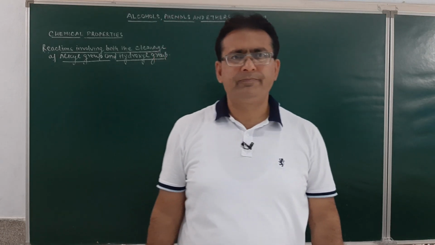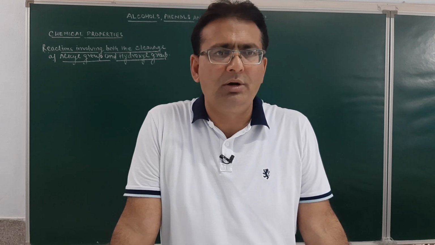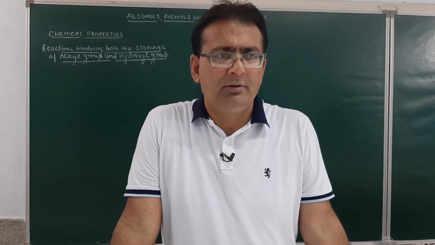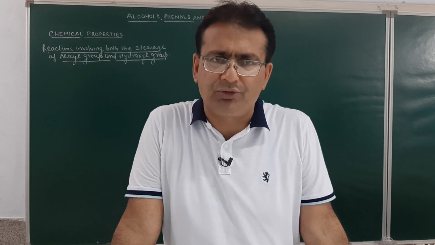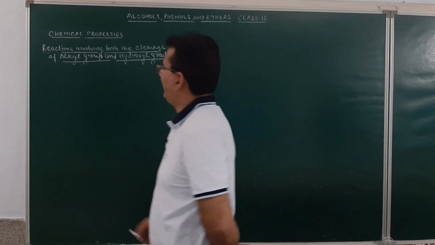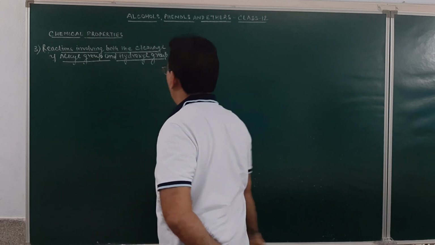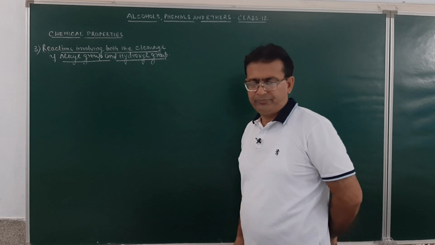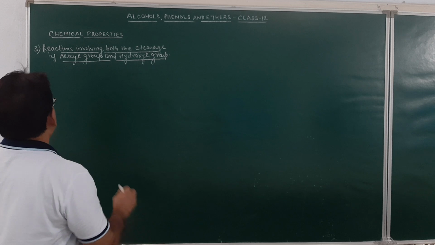Good morning, students. In our previous lectures on chemical properties of alcohol, we have done two types of properties: the reactions involving the cleavage of the O-H bond and reactions involving the cleavage of the carbon-oxygen bond. Today, we will discuss the third type of properties, which will be reactions involving the cleavage of both the alkyl group and the hydroxyl group. In this, the first property we will be discussing is acidic dehydration.